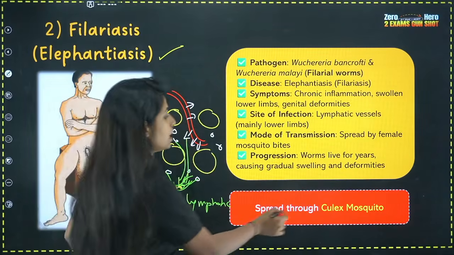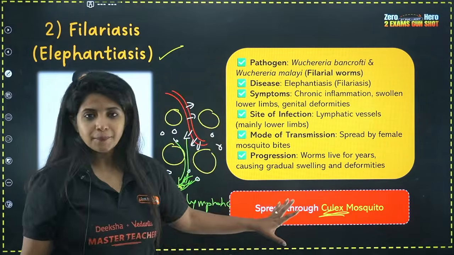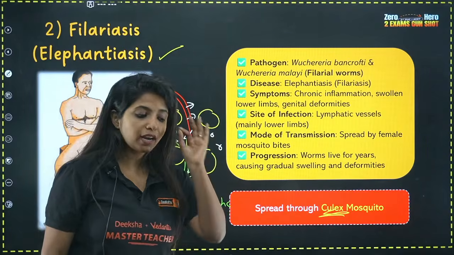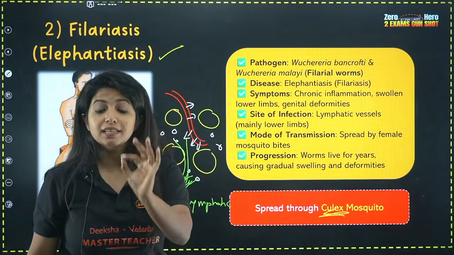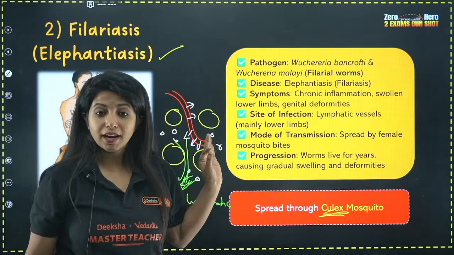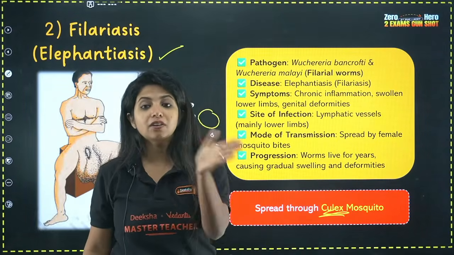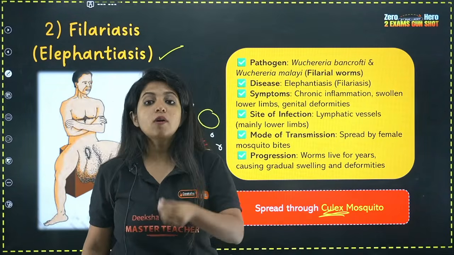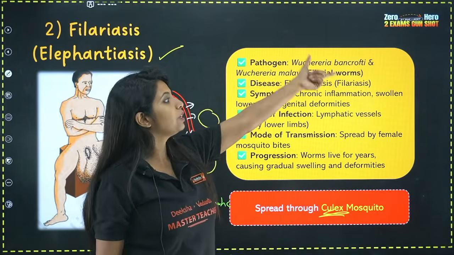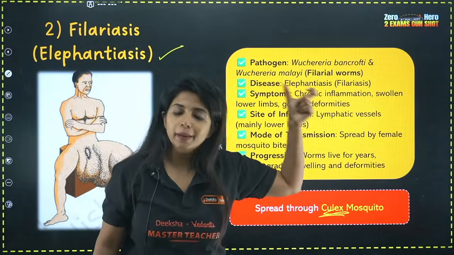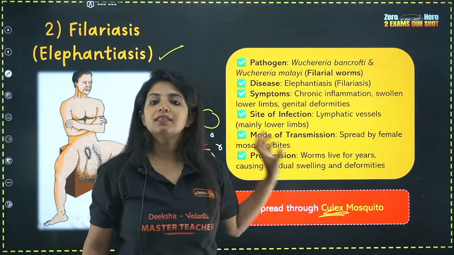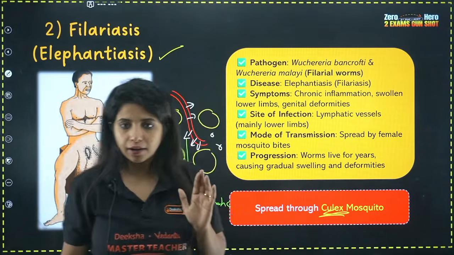What is that mosquito's name? It is Culex mosquito. Just know it. That is Culex mosquito, and it is a vector-borne disease. It is not caused, it's basically transferred by this particular organism. What is it transferring? It is transferring Wuchereria bancrofti or Wuchereria malayi. This is the actual problem. This is the carrier. Mosquito is going to be a carrier.